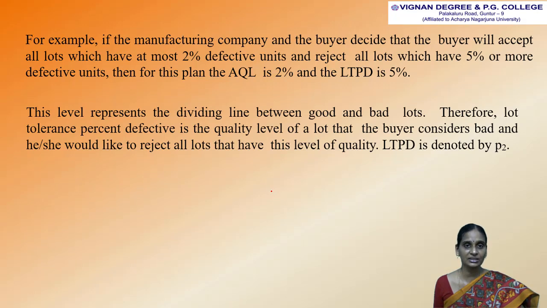This level represents the dividing line between good and bad lots. Therefore, lot tolerance percent defective is the quality level of a lot that the buyer considers bad, and he or she would like to reject all lots that have this level of quality. The LTPD is denoted by small p2.